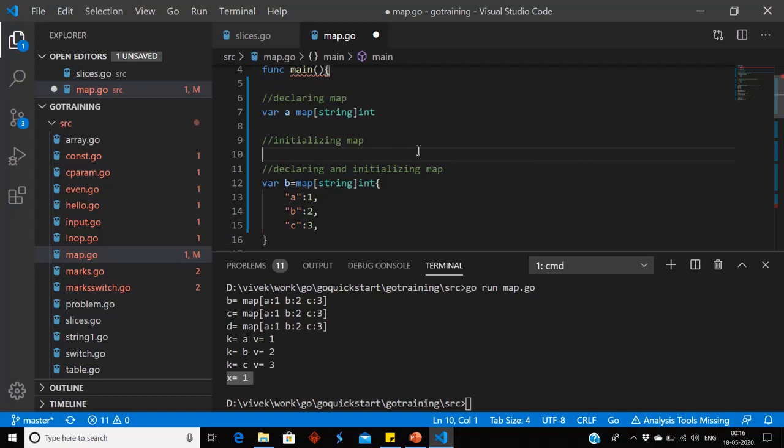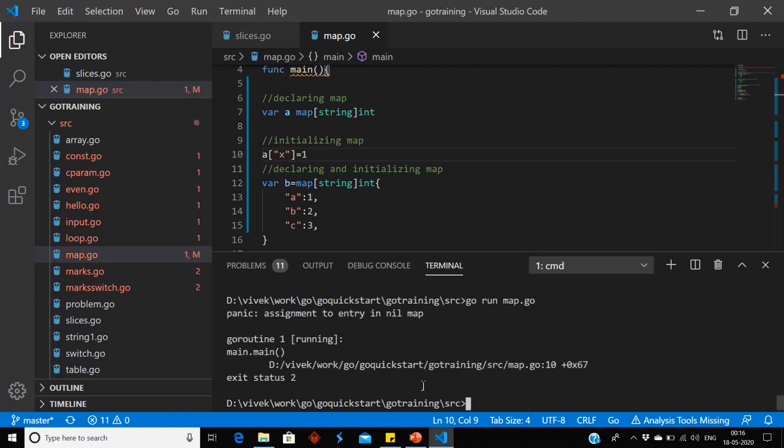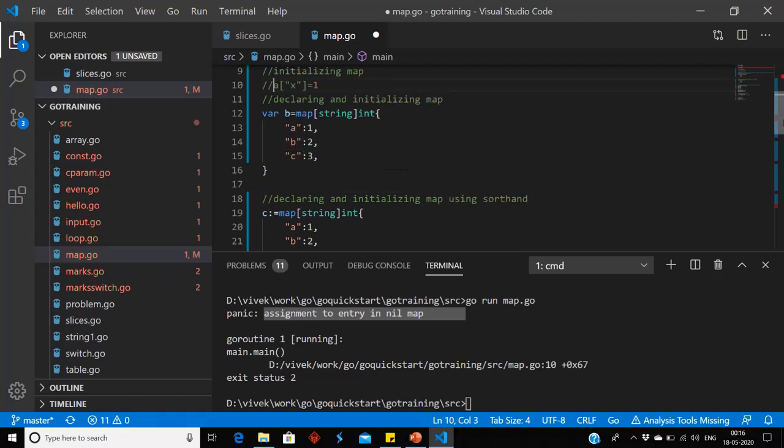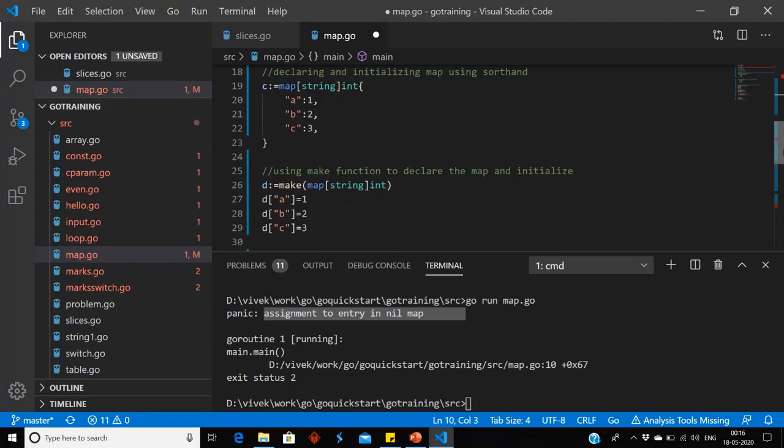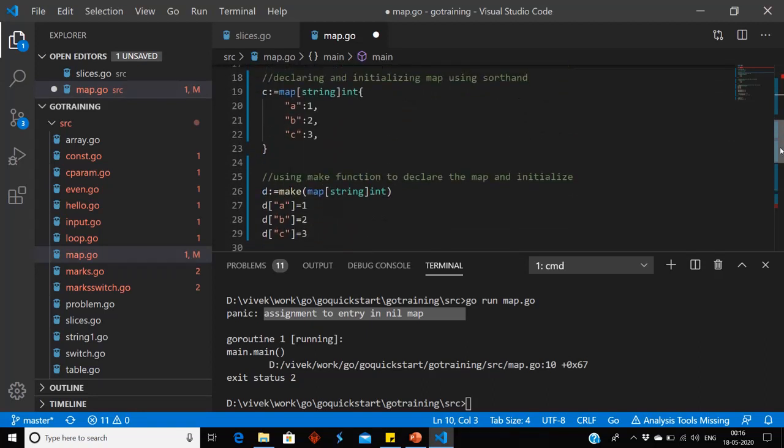So if I take a of x equal to 1 and I try to run the program, it will give the error: assignment to entry in nil map. So we can initialize map two times, when we are creating or using shorthand operator, or we can create using make function and then we can initialize.